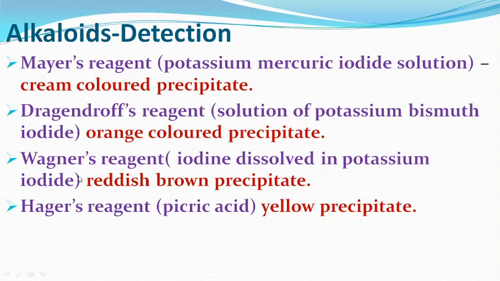Third reagent is Wagner's reagent, which is iodine dissolved in potassium iodide, giving reddish brown precipitate with alkaloid. The next reagent is Hager's reagent, which is picric acid and gives yellow precipitate with the alkaloid. With the help of these reagents we can detect the presence of alkaloids in plants and animals.